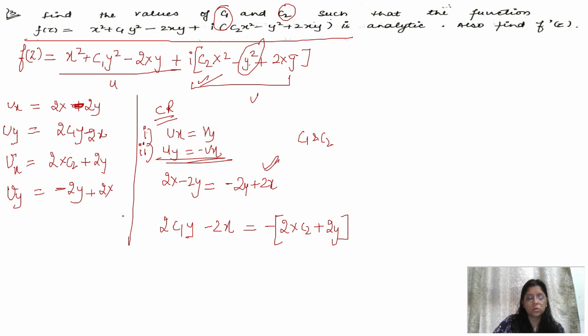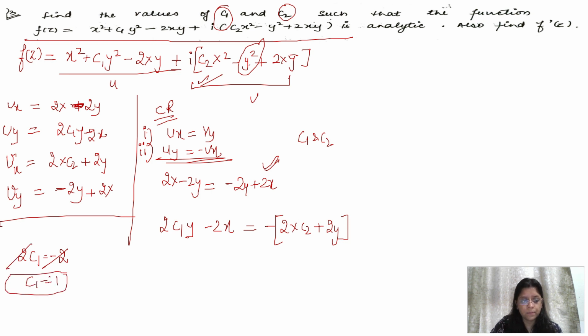Equating the coefficient of y first, on the left side and right side we get 2c1 and minus 2, so c1 equals minus 1. Then equating the coefficient of x, minus 2 equals minus 2c2, so c2 equals 1. So c1 equals minus 1 and c2 equals 1.